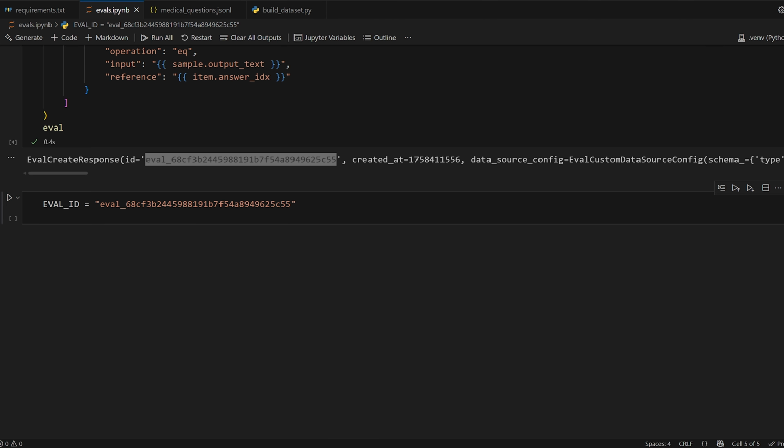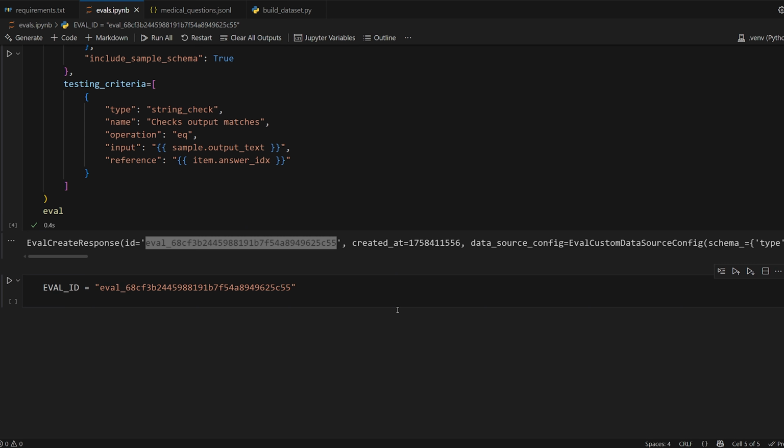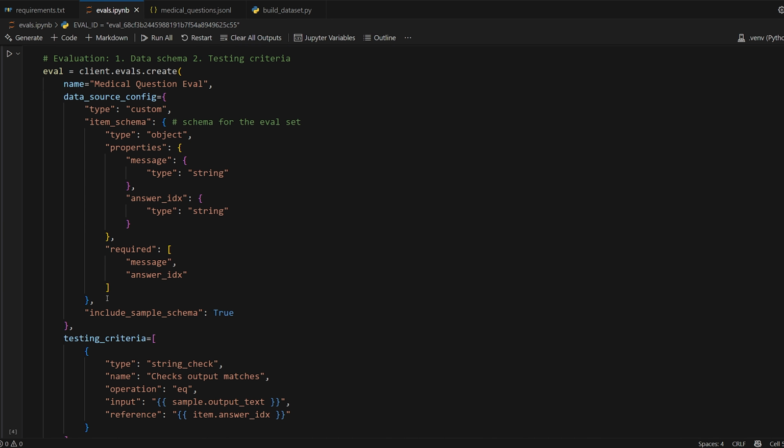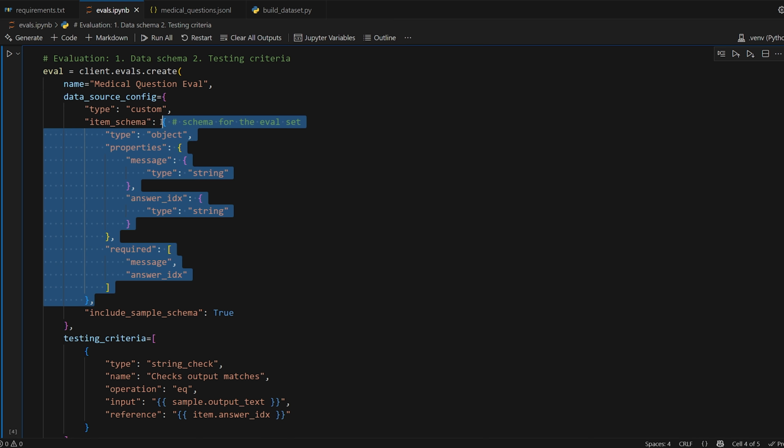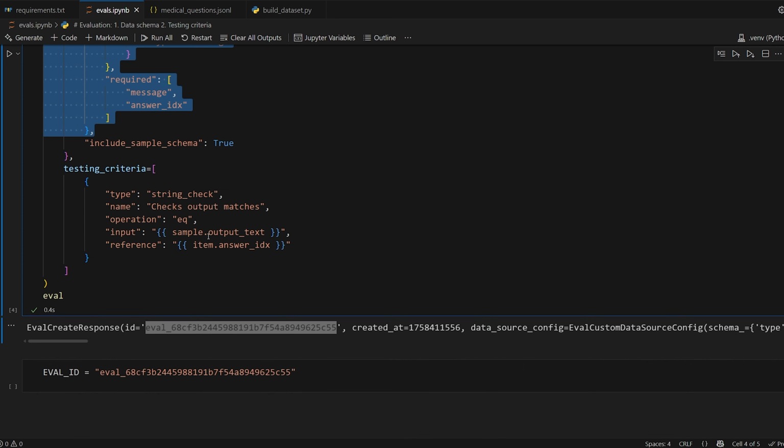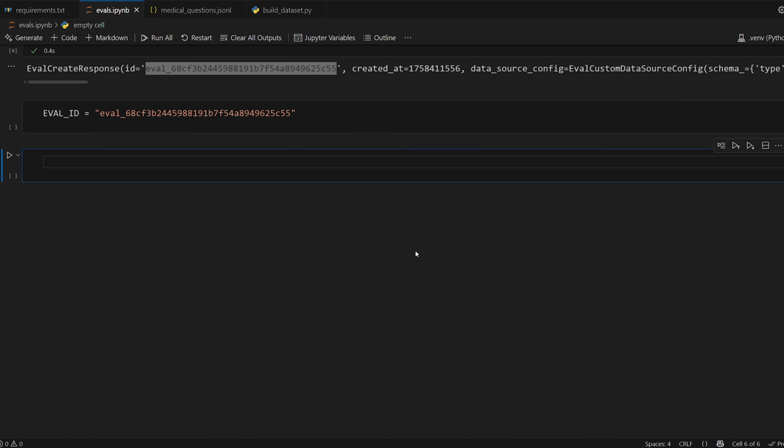And now we want to create a run of the evaluation, which is actually running the model on it, right? Before we do that though, look up here, right? We define the schema of the data, but the run is where we actually upload the data, okay? So we need to upload the data, and there are 2 ways we can do it.